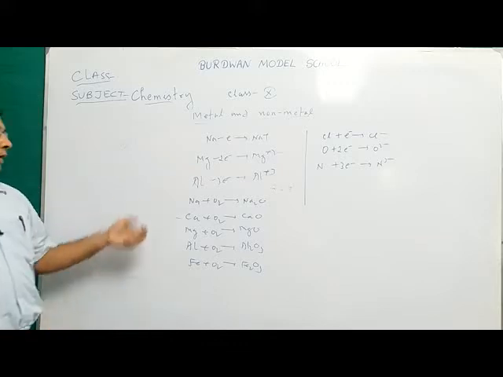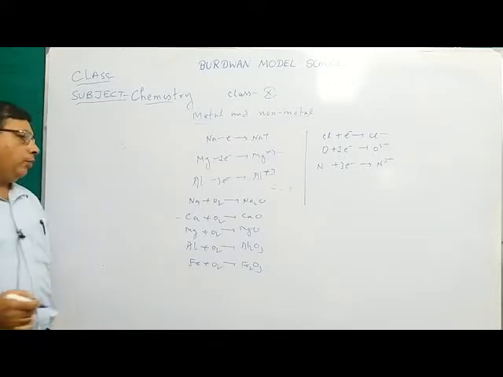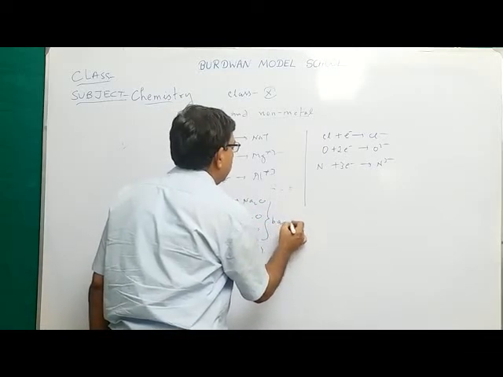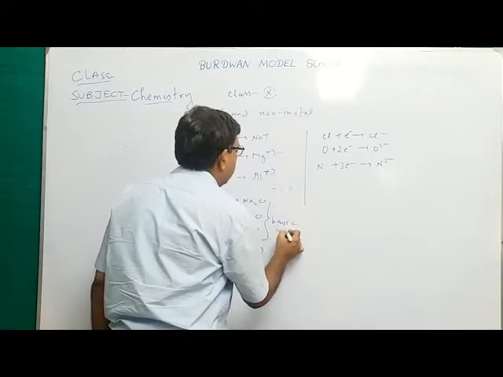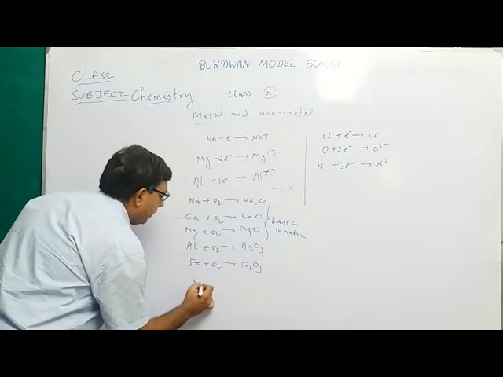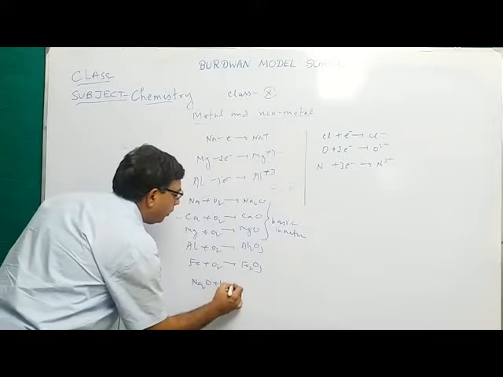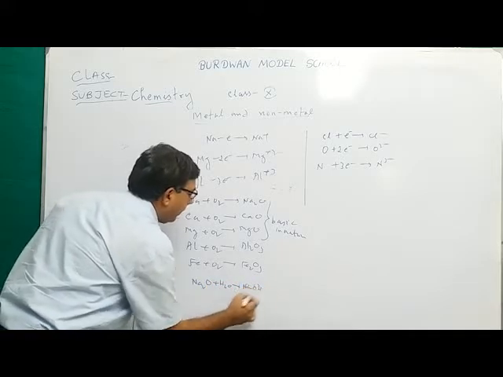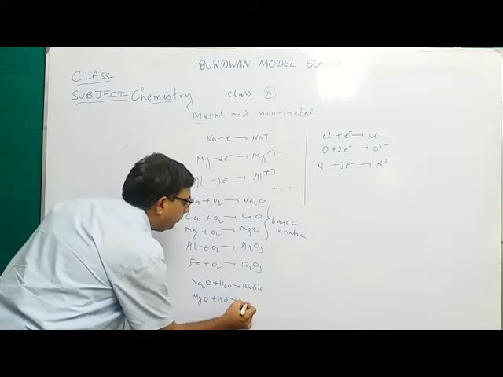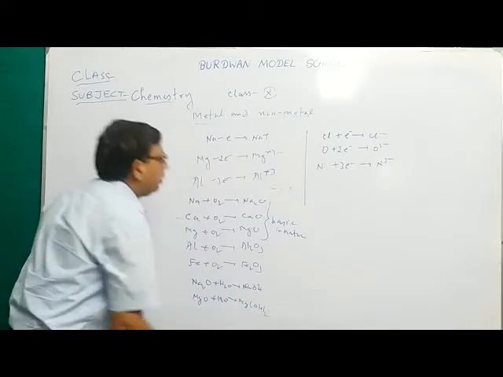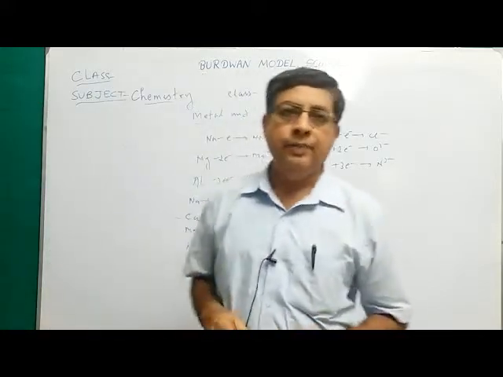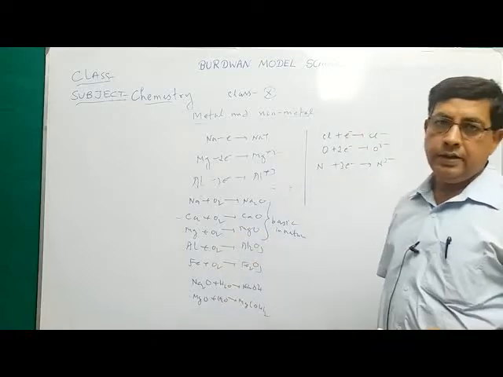That is, metal when heated with oxygen forms metallic oxide. All these metallic oxides are basic in nature. Why? Because these metallic oxides, say Na2O, dissolve in water to form hydroxide, an alkali. MgO dissolves in water to form magnesium hydroxide. So metals when heated with oxygen form metallic oxides. These oxides are basic in nature.